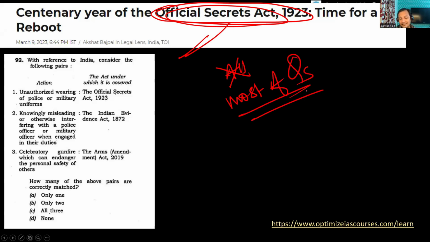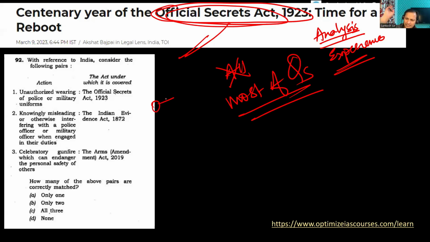That's the only reason, guys. Because I know how the people who are setting the papers are thinking. How do I know it? I know it through analysis, and through my experience. I have the experience, guys. See, the same ball is coming.